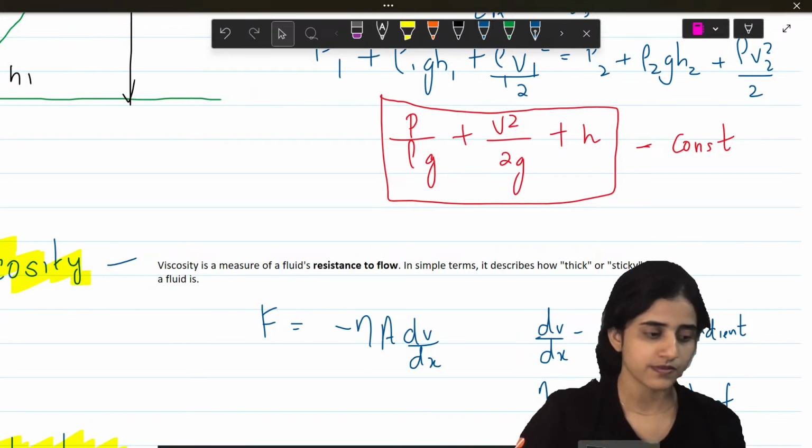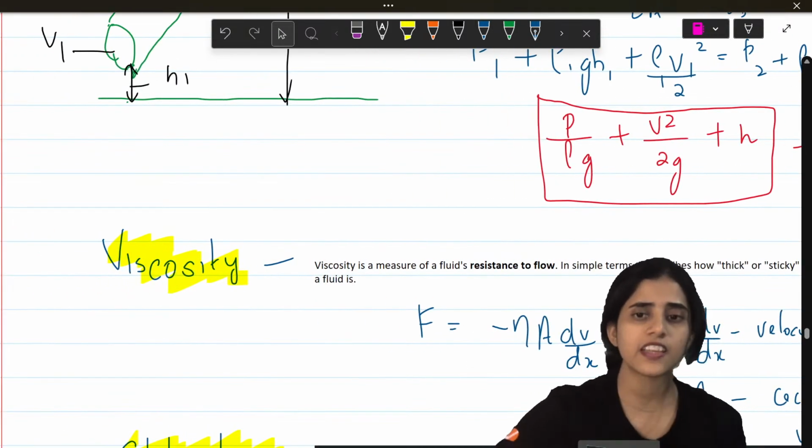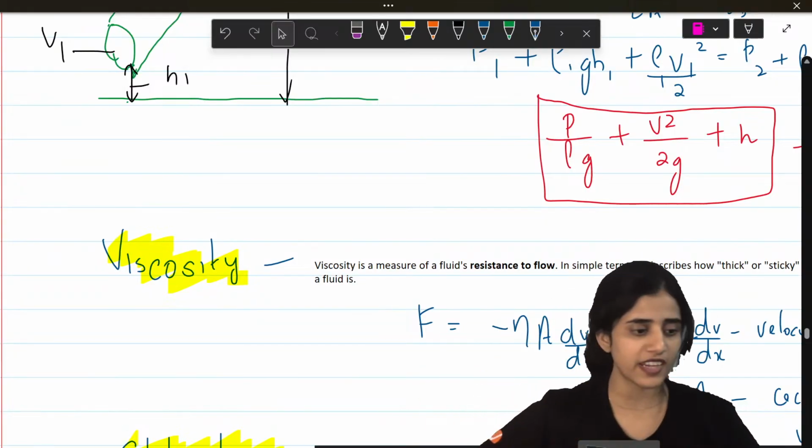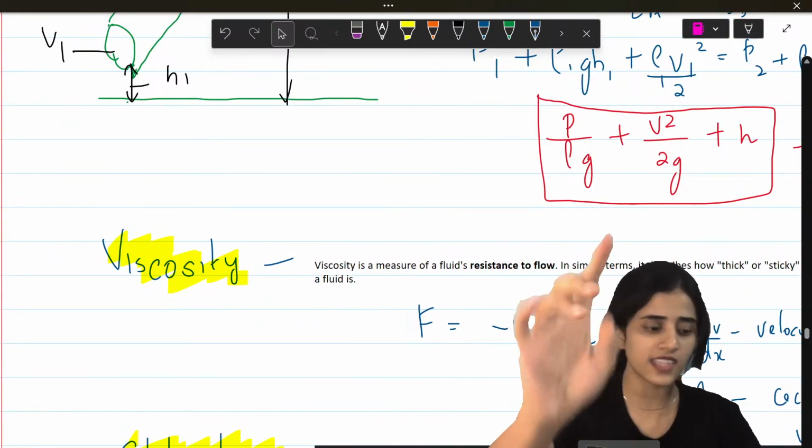Still lagging? See, if my face is not visible, it's perfectly fine. As long as you're able to hear and see the screen, it's fine.